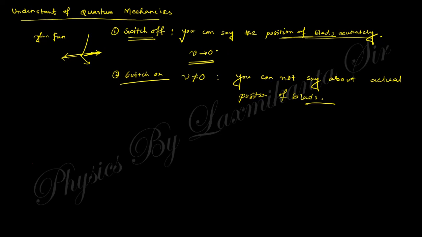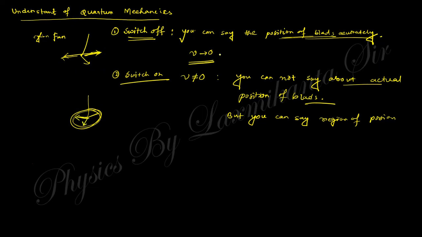But when v is not equal to 0, you cannot say the actual position, but you can say the region of position. That means in this region, the periphery of the fan, these blades must be situated. So this is the basic difference.